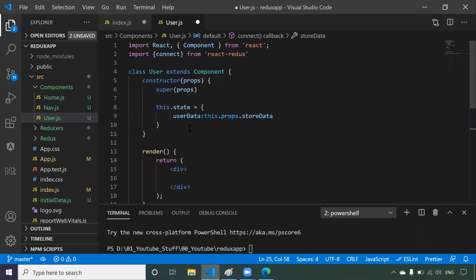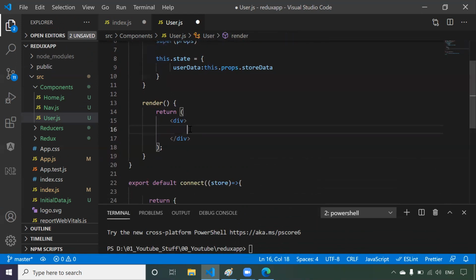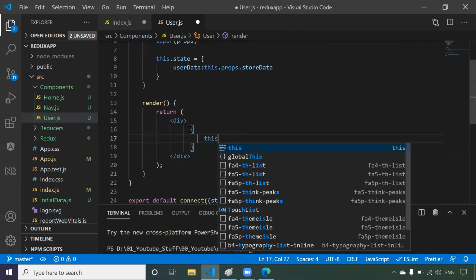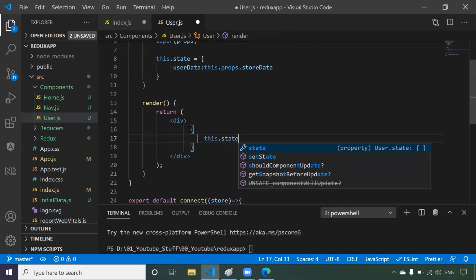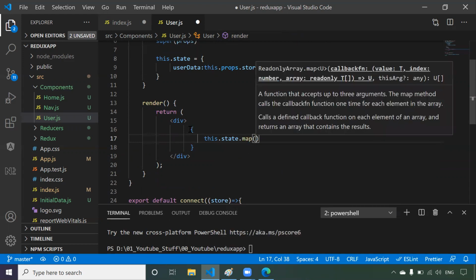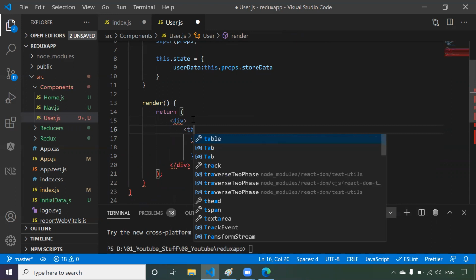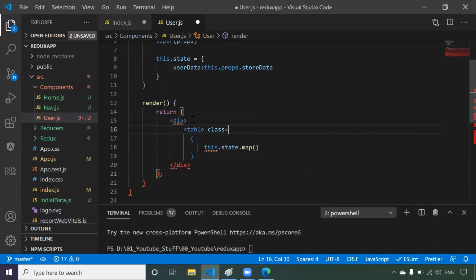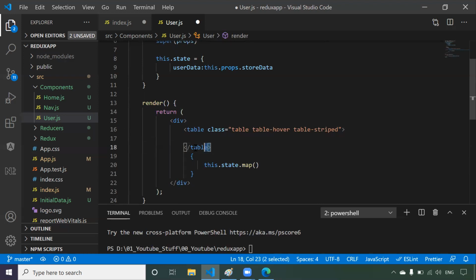Once you have the data in your state, you can display that data here. So I'm going to say this.state dot map. But before that, I want to display this data in table format, so I will construct one table. I'm using Bootstrap, so I'm giving some Bootstrap class names like table, table-hover and table-striped. I hope you guys know Bootstrap. I want to keep all this data in a table.